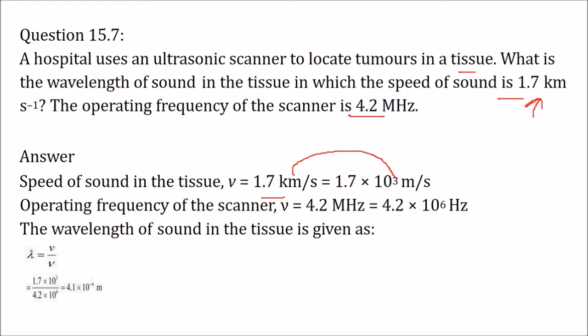The operating frequency of the scanner is this much. This is in megahertz. Convert into hertz by multiplying with 10 to the power 6. Now we know that V equal to nu lambda, so lambda is simply velocity by frequency. Velocity is this much, frequency is this much, divide these two, you get this value.